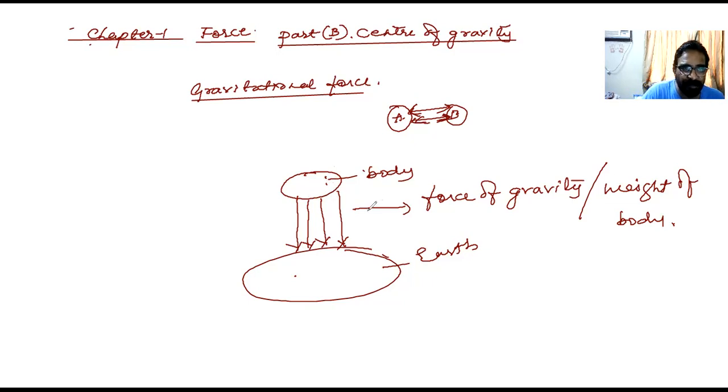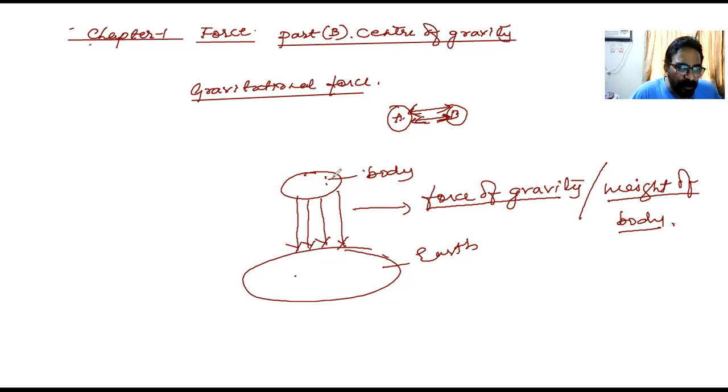Now, this force of attraction, we call it as force of gravity, or we can also call it as weight of the body. Are you getting me here? Got it? Weight of the body. So force of gravity is nothing but a gravitational force of attraction exerted by the earth on a body.